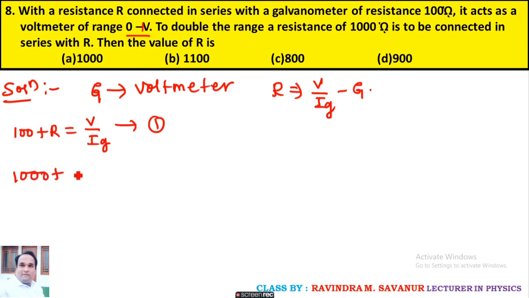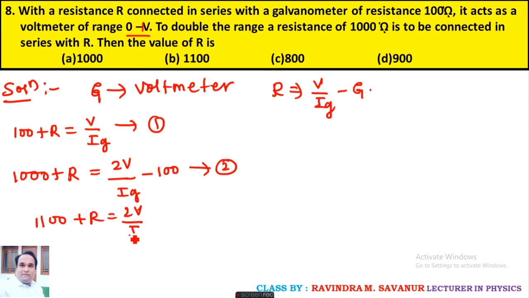Similarly, the second time, it is 1000 plus R for doubling the range, for 2 volt divided by the same current through the galvanometer, and the 100 ohm is subtracted, that is capital G. From equations 1 and 2, you just transfer this 100 there, it becomes 1100 plus R equals 2V by Ig. We take this as equation number 3.